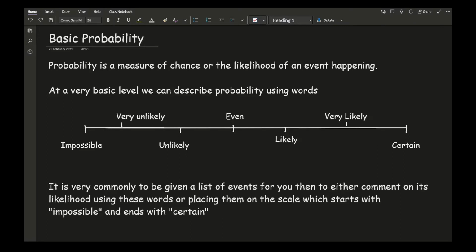So if we look at this particular scale, this is where you've got zero chance of something happening. So for example, being able to grow wings to fly, if you are a human, that is, not if you're a bird, because obviously that's pretty certain, depending on what type of bird that you are. And certain, for example, is that the Earth will continue to spin, touch wood.